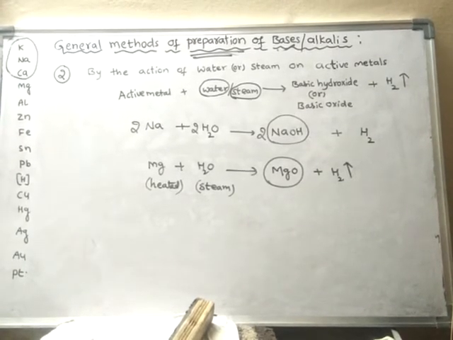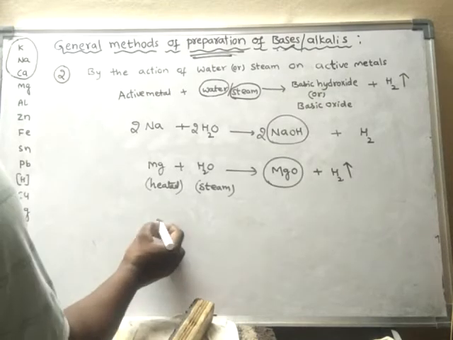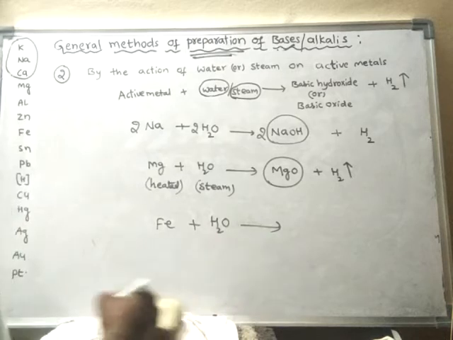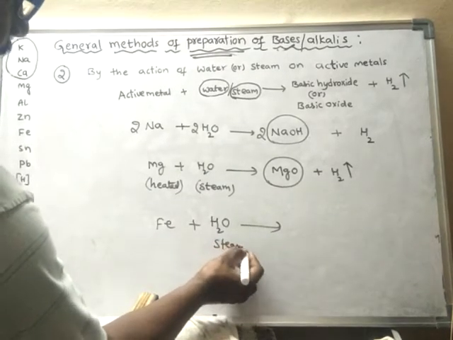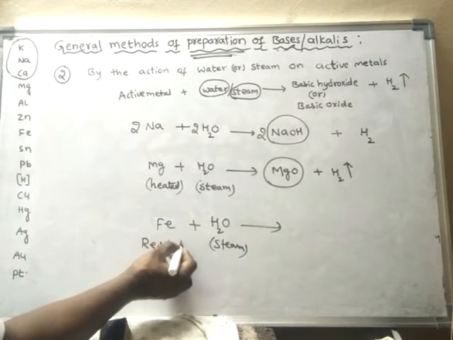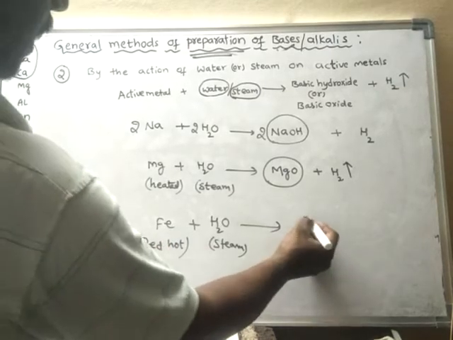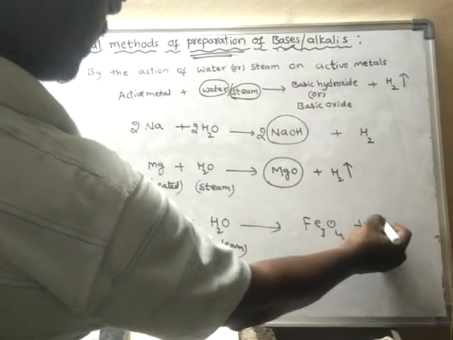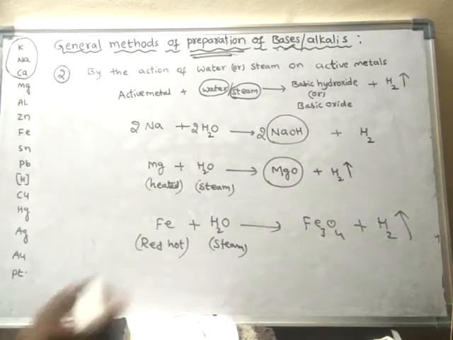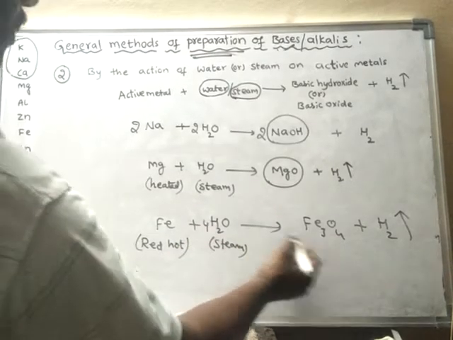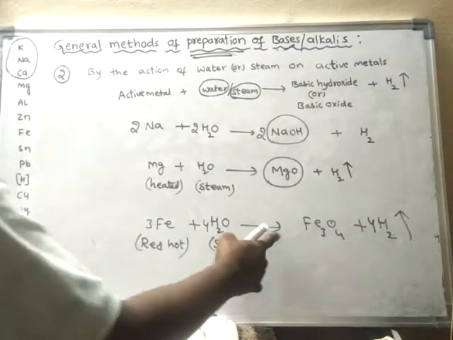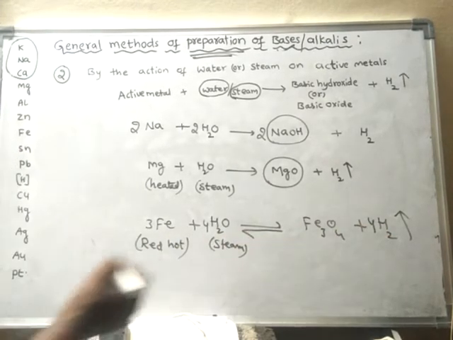Okay, take another example, iron, when reacted with water. So which water? Steam we have to take. And even iron should be heated. It should be heated red hot, and it forms iron oxide plus hydrogen gas is liberated. Iron oxide it forms, and hydrogen gas it liberates. See, look here, already we learned this is a reversible reaction.